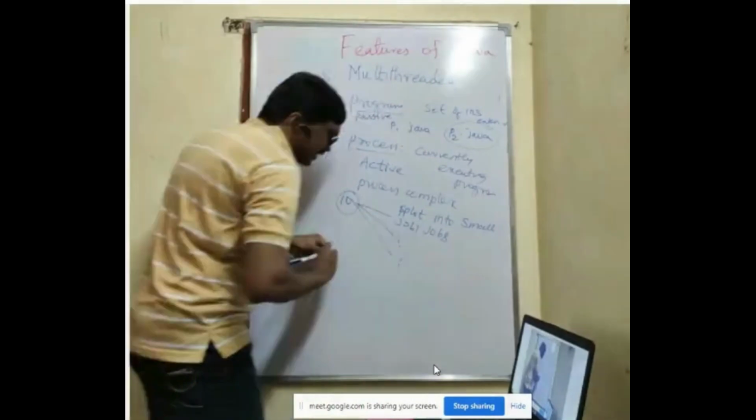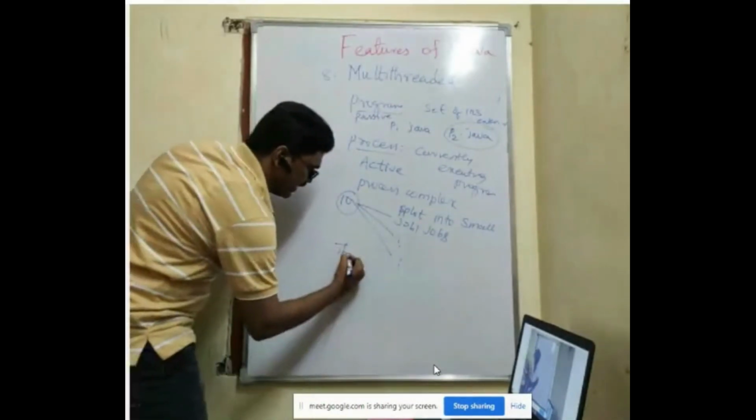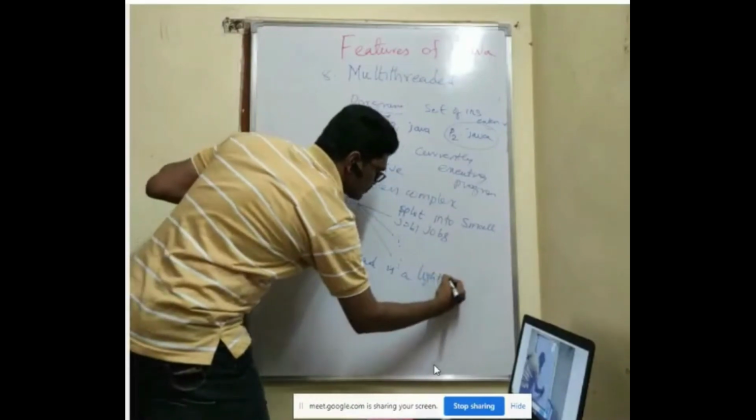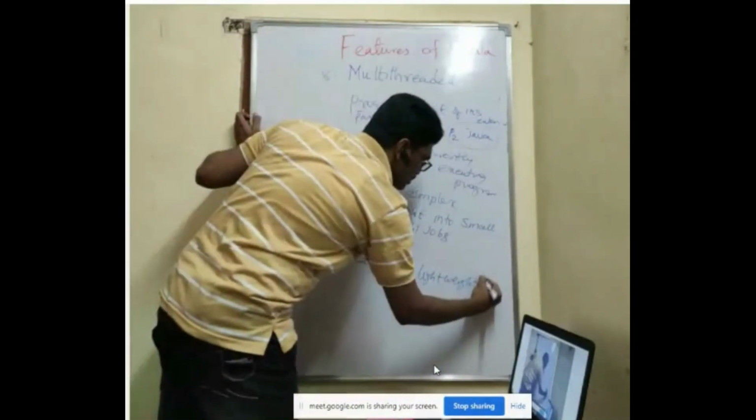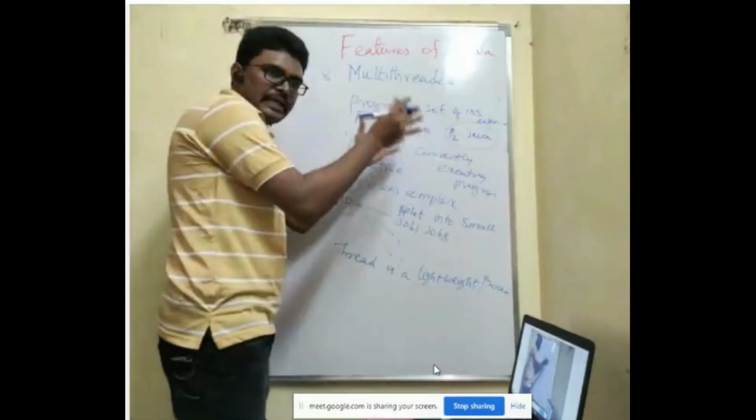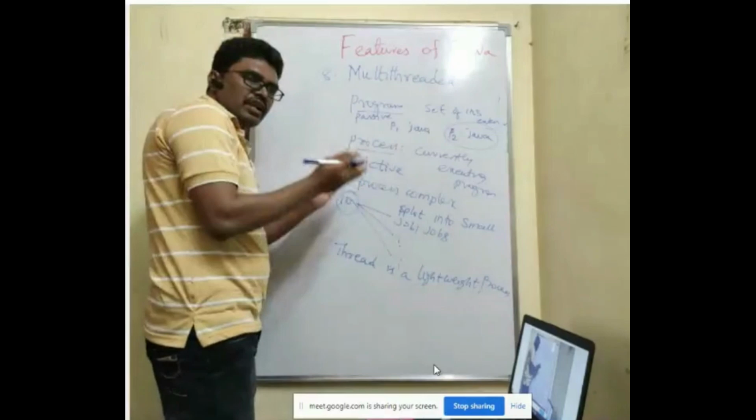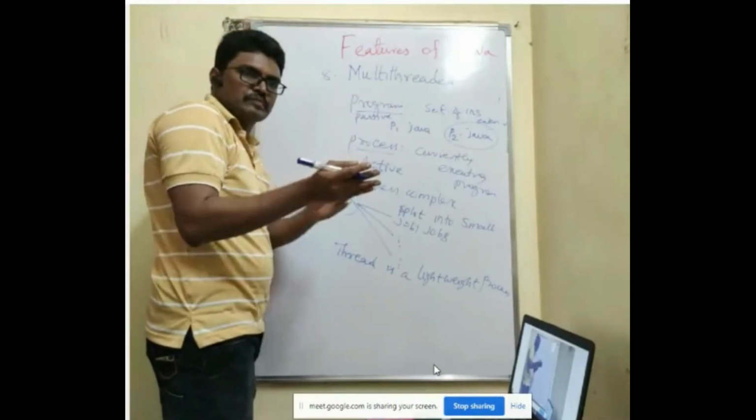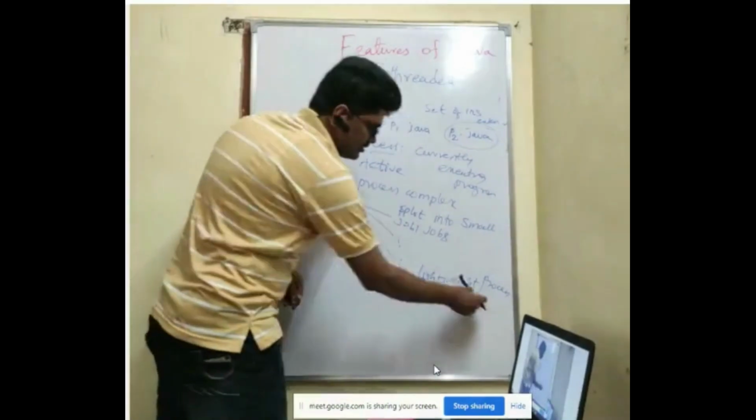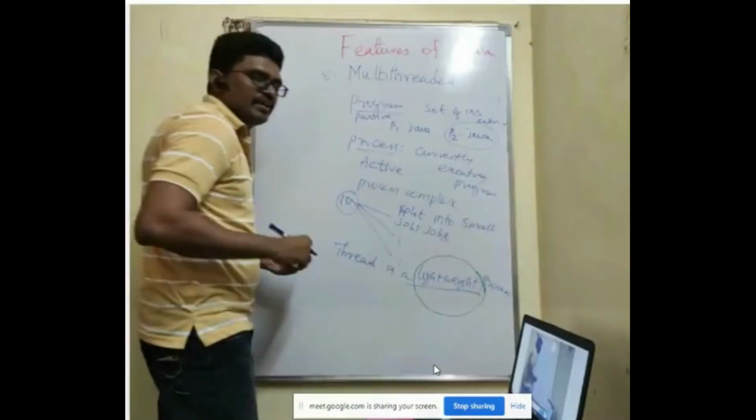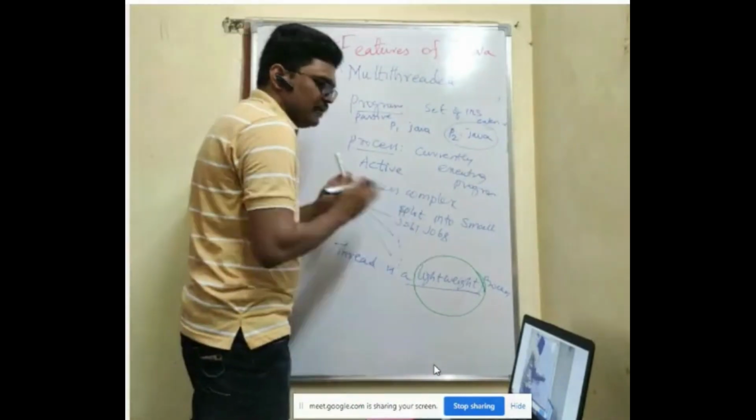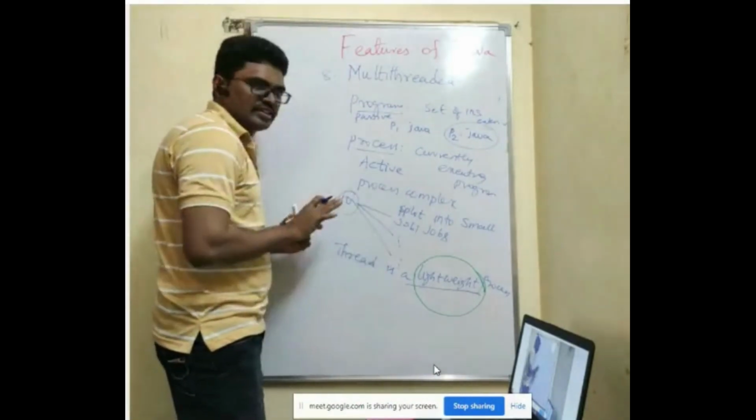Now I'll write the actual definition of a thread. What is a thread? A thread is a lightweight process. It is also a process only. A process is heavyweight, a bigger one. A thread is a smaller one. I am dividing it into small jobs, small tasks. So that's why I call it a lightweight process. It is also a process, but it is lightweight. We are dividing it into small parts. So that is a thread.